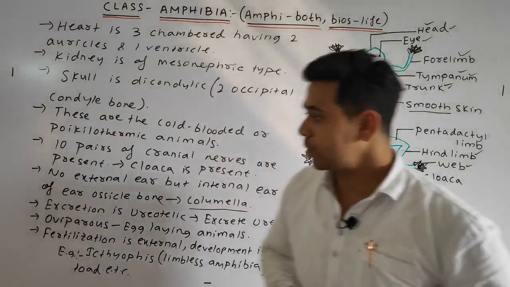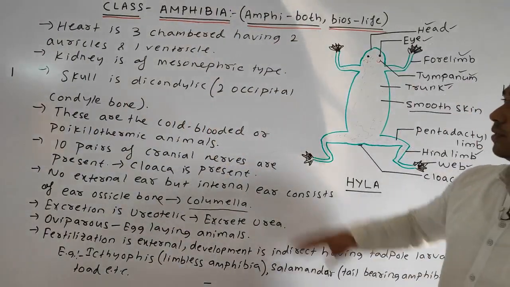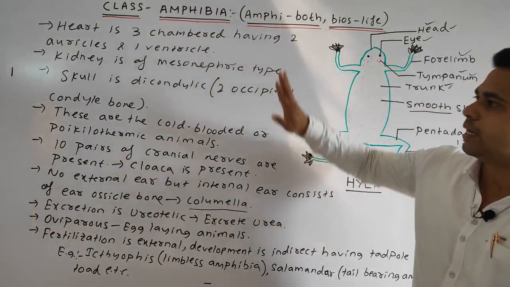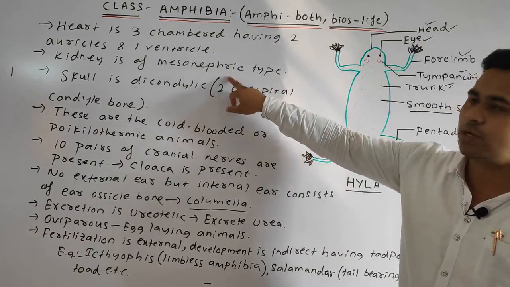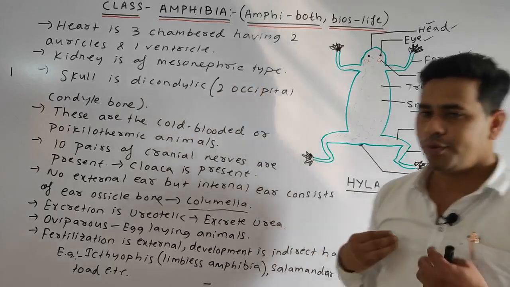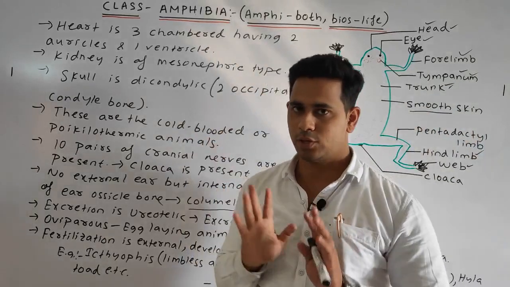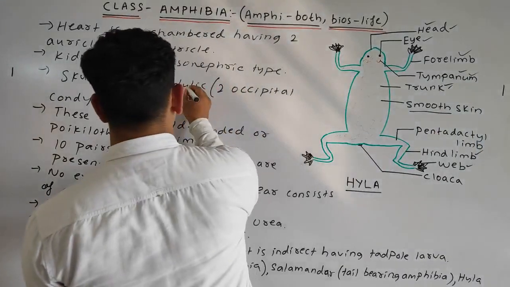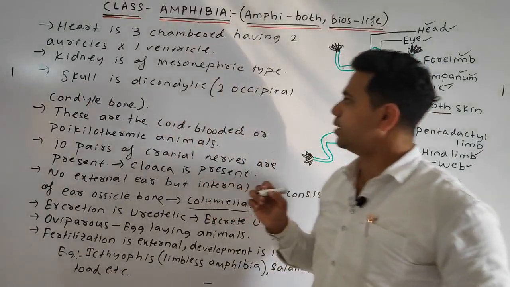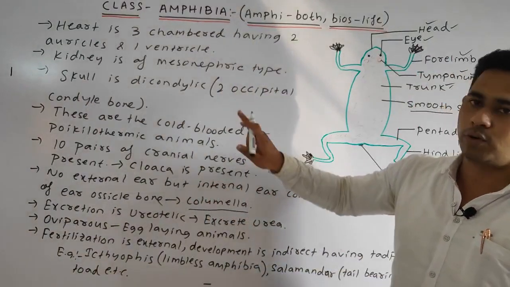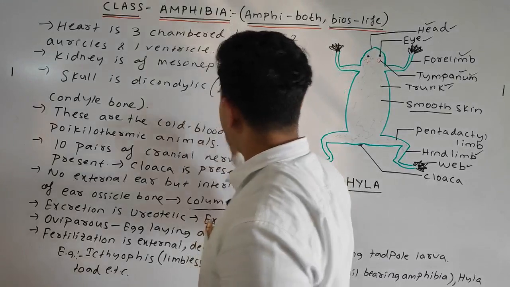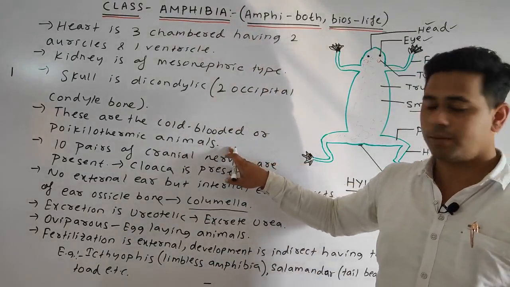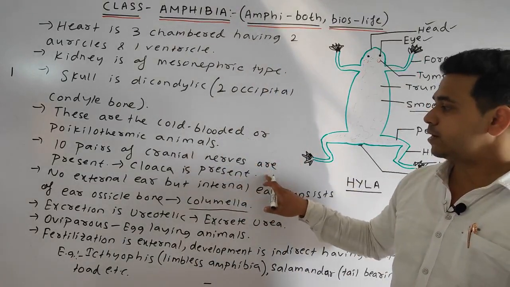So students, what important points we discussed? That basically the heart is 3 chambered, having 2 auricles and 1 ventricle. Next point, the kidney is generally mesonephric type. Means we have the metanephric, they have the mesonephric type kidney. The skull is dicondylic, means 2 occipital condyle bones are present. These are basically cold-blooded or poikilothermic animals. 10 pairs of cranial nerves are present.